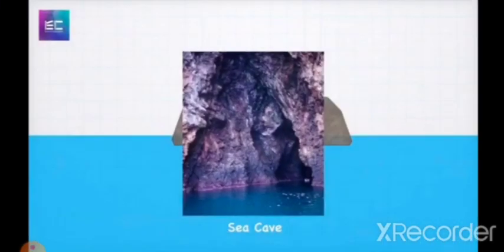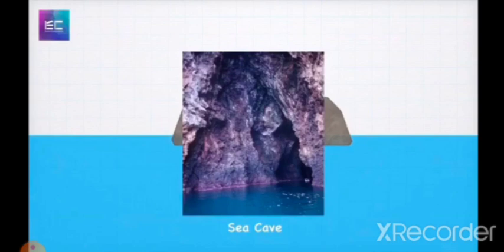Can you see this? This is known as a sea cave. How has this sea cave formed? The sea waves continuously strike the rock. Strike means with the speed of the sea waves, it will come and beat the stone, so that it will crack them.